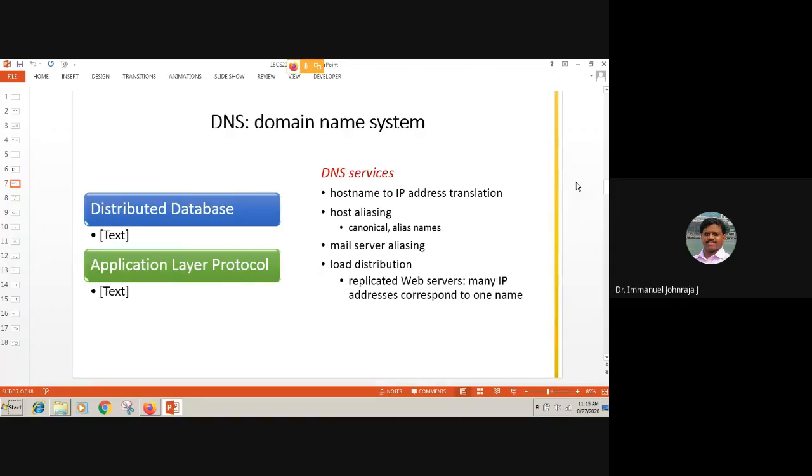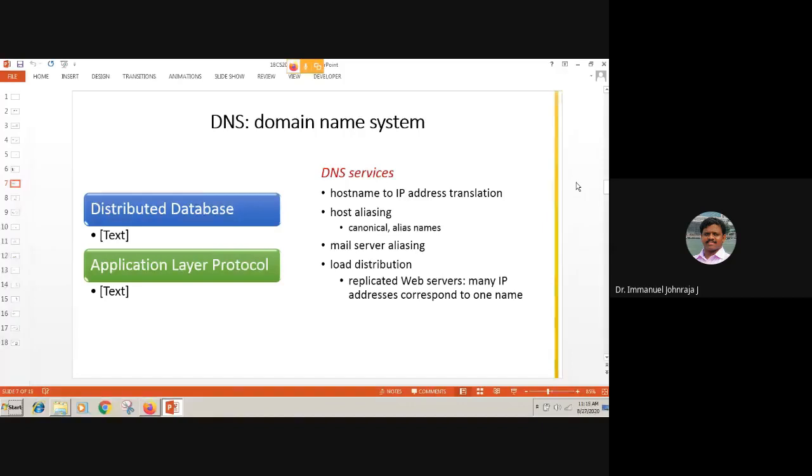I repeat, almost most of the web servers have their own canonical name and alias name. Alias name is very easy to remember. I'll show you in the next slide. What is the alias name of a particular web server? What could be the canonical name which DNS is providing to the internet community?